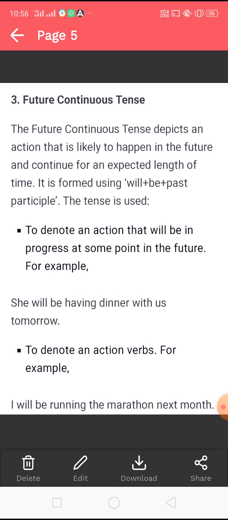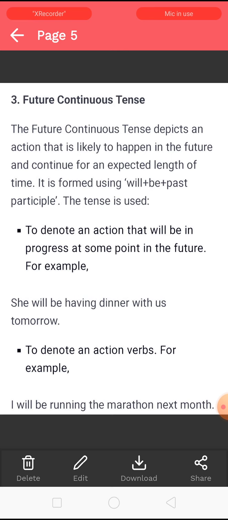See here, the forms are quite similar to the other forms with the other tenses, but yes, everything is going on in the future. Whether it's a simple form, a perfect form, or a continuous form, progressive form, we are talking about the future only, right? Here also, an action is going on in progress at some point in the future. For example, she will be having dinner with us tomorrow. Will be having, right? Continuity is there, duration is there, but we are talking about tomorrow. Okay?